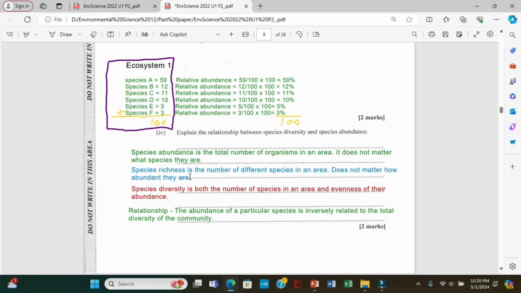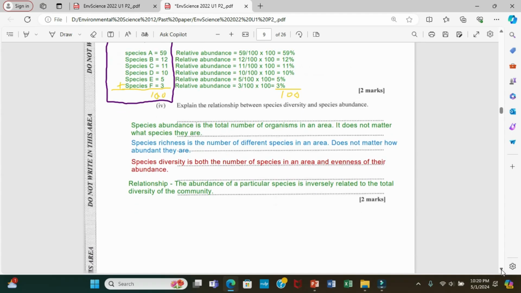Species richness is the number of different species in an area. It doesn't matter how abundant they are. Alright? Species diversity is both the number of species in an area and the evenness of their abundance. Okay? Good. Let's move on.